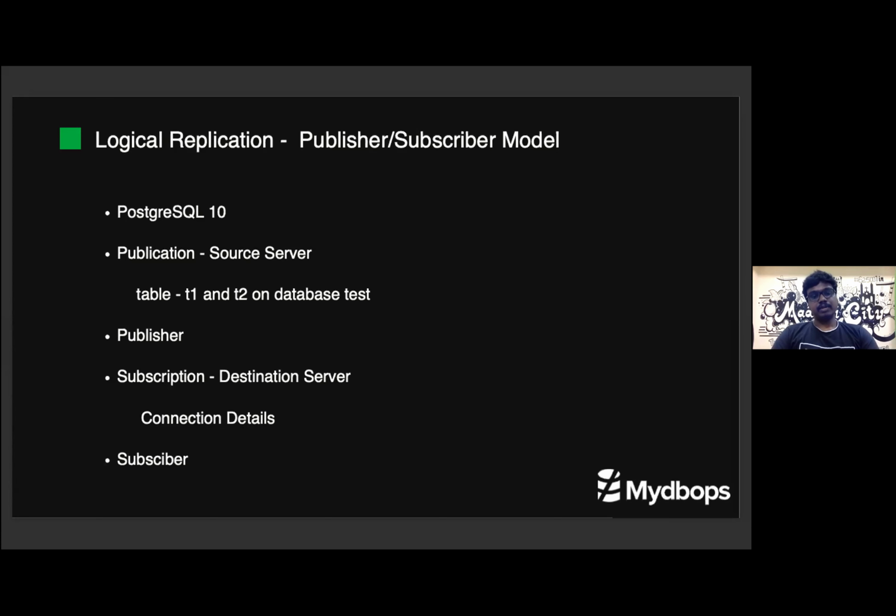Let's say I am on database test, and I need to replicate tables T1 and T2. So I need to mention it in the publication on the source server. That source server is called the publisher. On the subscription side, the destination server or subscriber, the connection details for connecting to the publisher need to be mentioned.